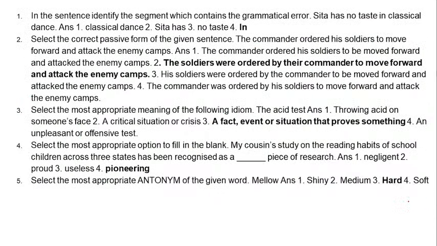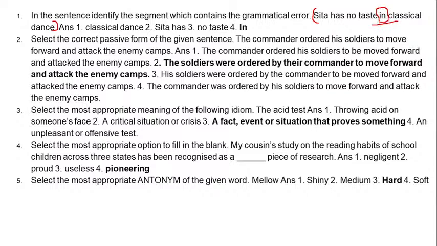Next is number 1 in the second slide, which starts with again an error detection. The sentence is, Sita has no taste in classical dance. Apparently it seems everything is correct because there is no apparent mistake, but it still sounds like something is not right.